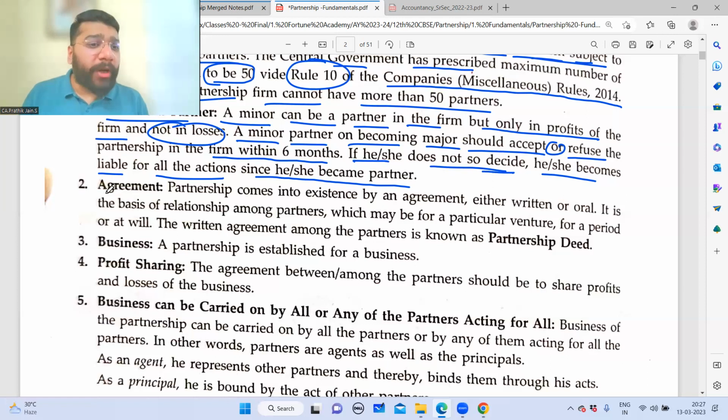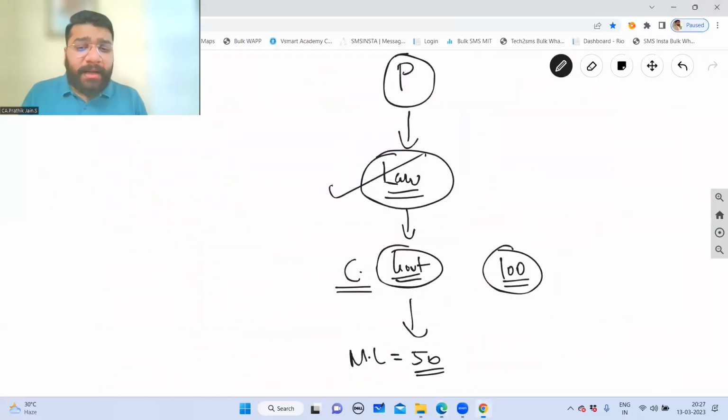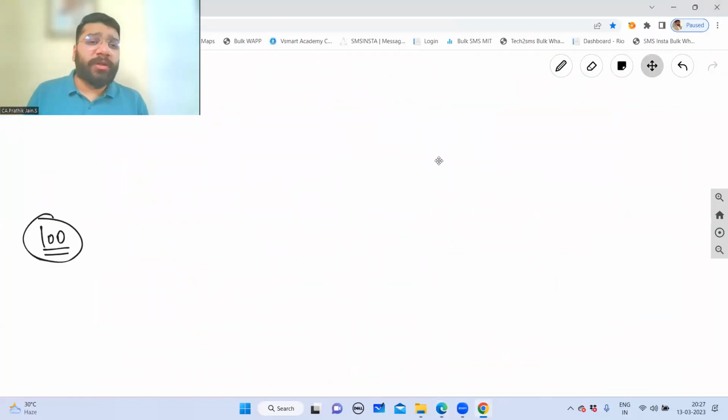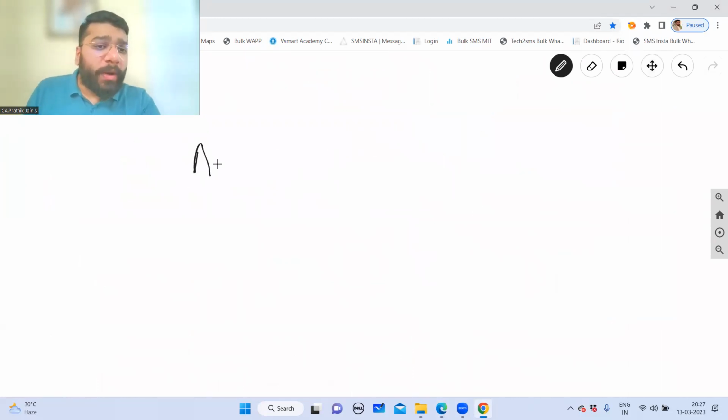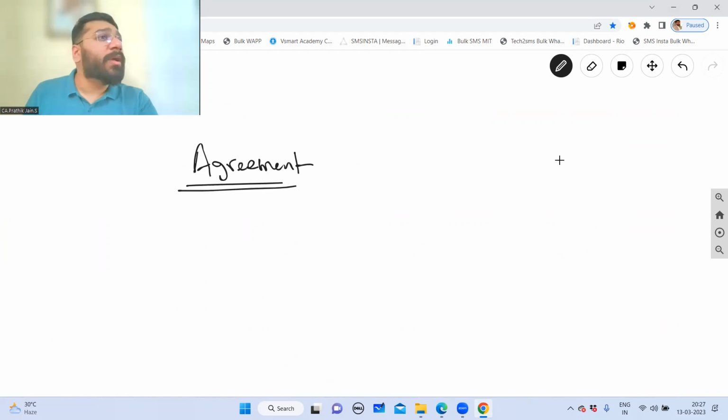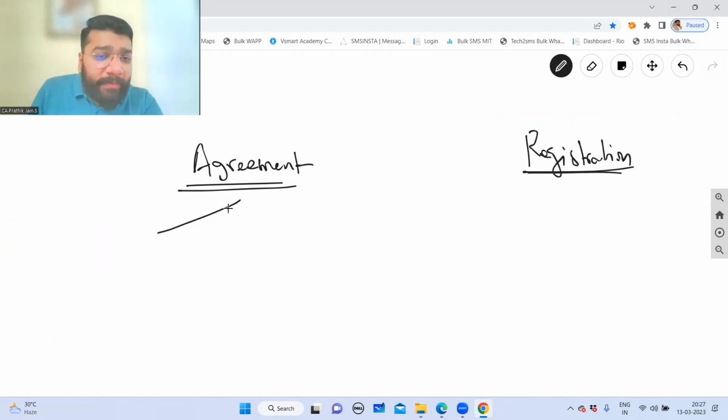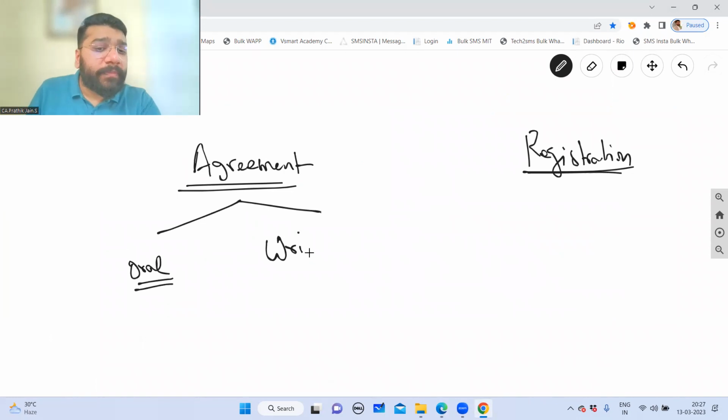Okay. Now, second point, agreement. Guys, please understand there are two terms which people often get confused. One is agreement, very, very important from the exam point of view. The second is registration. Agreement can be oral or it can be in writing.